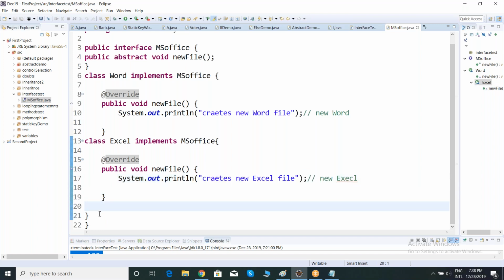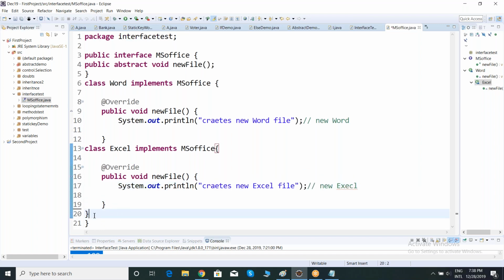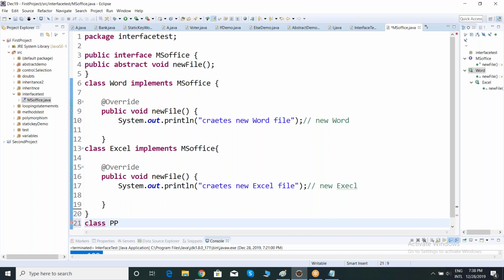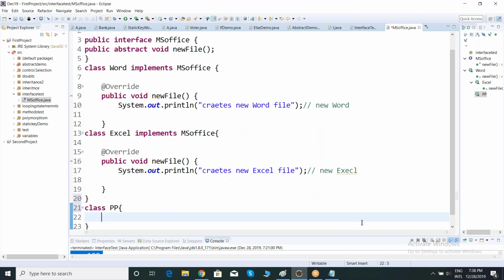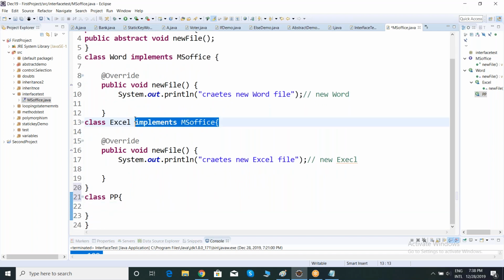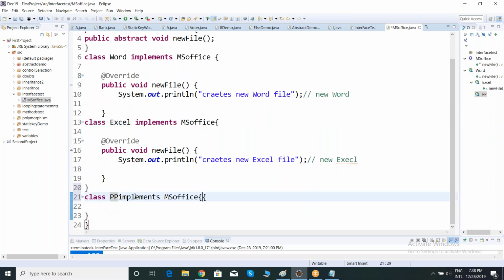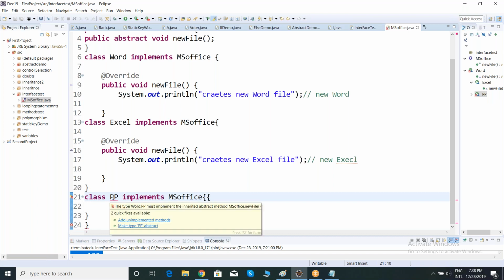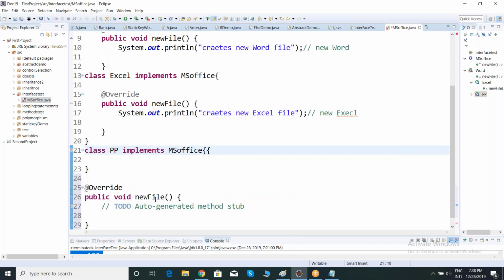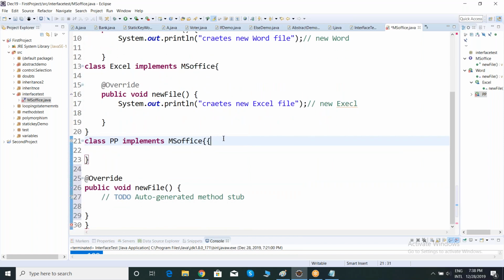Like this, you can take one more class. Next class, what is my class here? You can take the class name PowerPoint PP, and the same relationship by using implements. So implements MS Office interface. Now again it is throwing an error saying add unimplemented method. Now it will give you a method body inside your class.